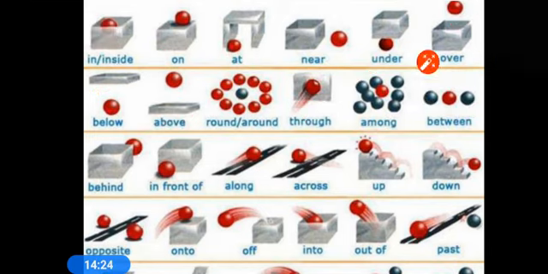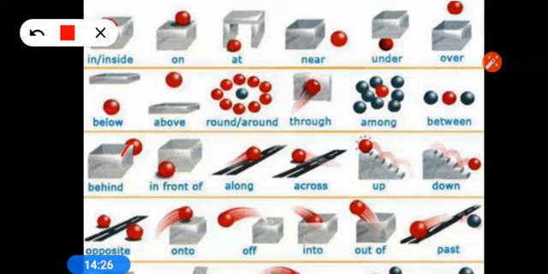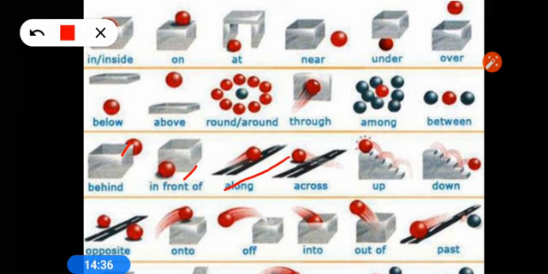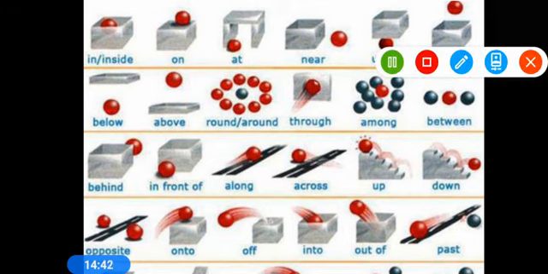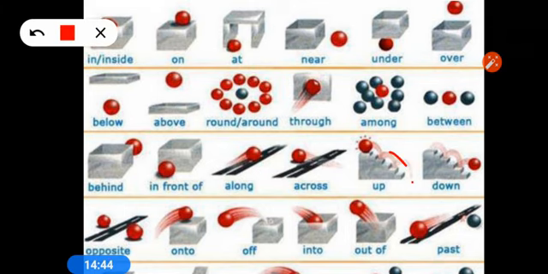Next one you see here: behind, in front, it is just the meaning. Along means movement along with, like along the road, along a particular street. Across means from this side to that side. And the next one is up, it's clear. Down, moving down, going up. Here we talk about opposite, meaning opposite of each other.